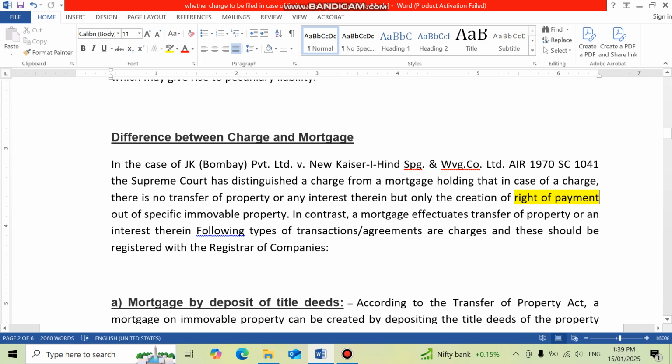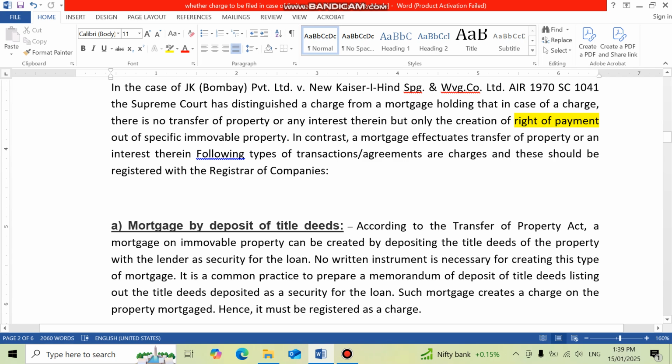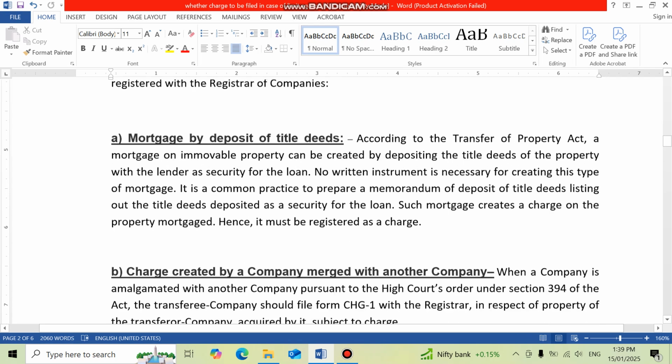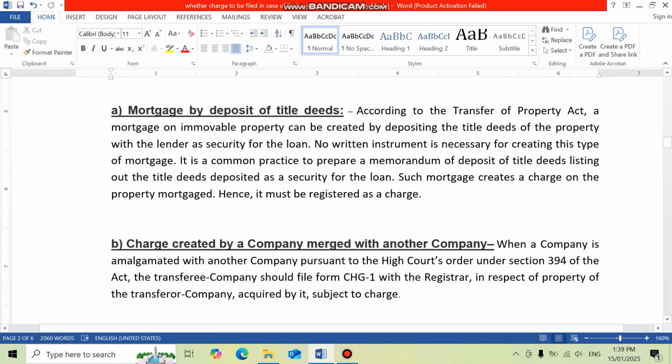Okay. Following types of transactions or agreements are charges, and these should be registered with the registrar of companies. Let's go through one by one.